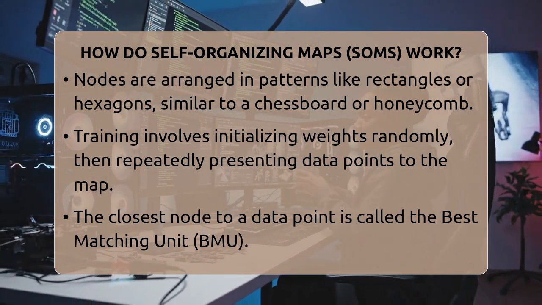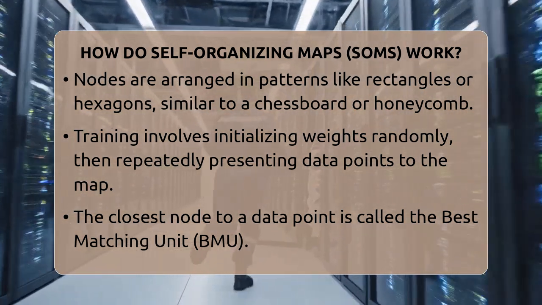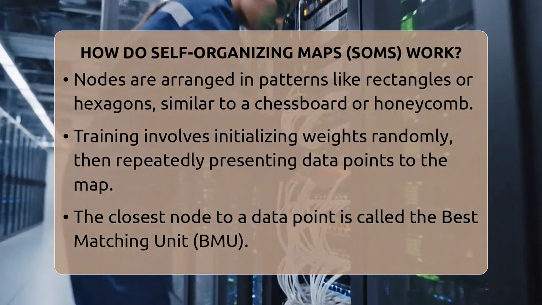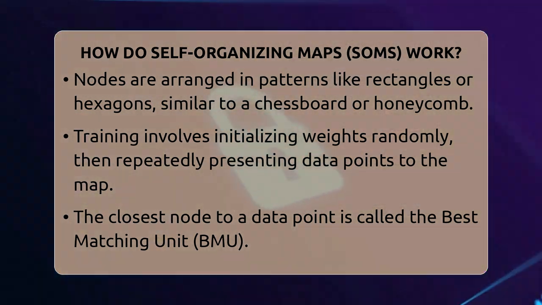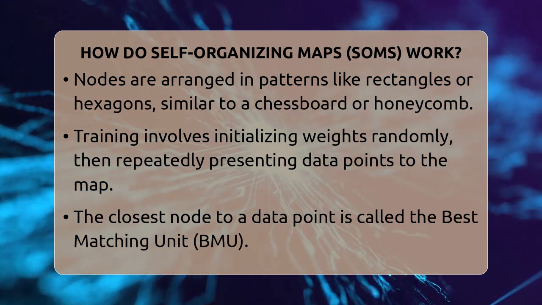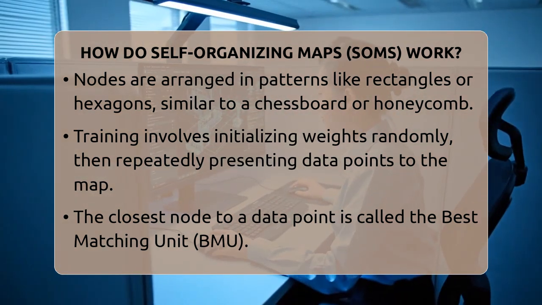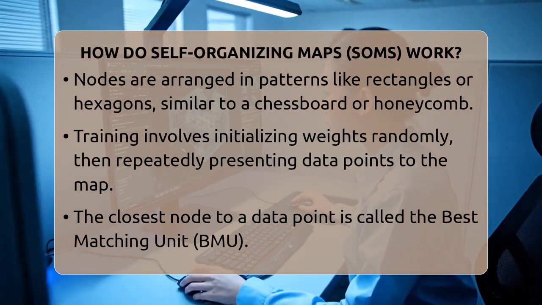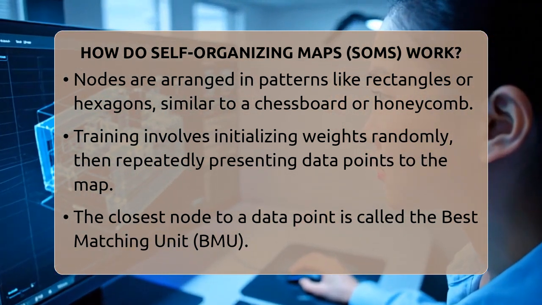Once the BMU is found, the map updates. The BMU and its neighboring nodes change their weights to become more like the input data. This adjustment is controlled by a learning rate, which determines how much the weights change, and a neighborhood function, which decides how far the updates spread. Over time, the neighborhood shrinks, so only the closest nodes are affected. This process repeats many times, gradually making the map more organized.